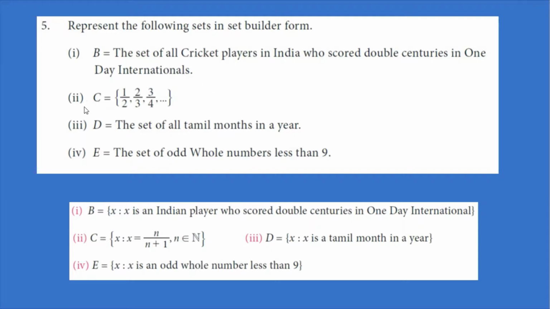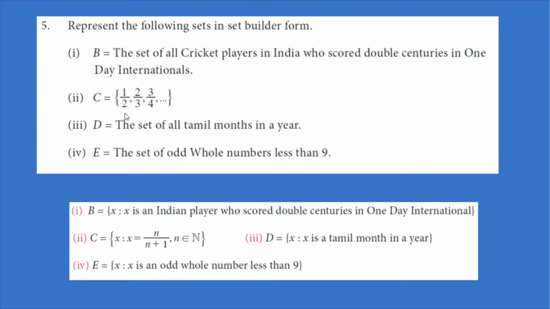The second one, C is equal to the set of 1 by 2, 2 by 3, 3 by 4, etc. How can we set this? We can set this by a rule like this. C is equal to X such that X is equal to N by N plus 1, where N is an element of natural numbers, because 1, 2, 3 are natural numbers.